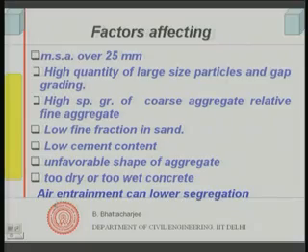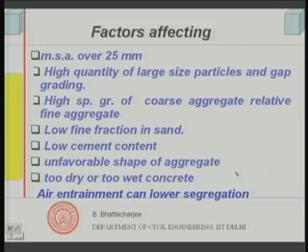One additional thing is that air entrainment can usually reduce the segregation. How does it do it? When you use air entraining admixtures, air bubbles are formed uniformly throughout the structure. This air bubble maintains the paste cohesive, and therefore it can hold on to the aggregate system better.